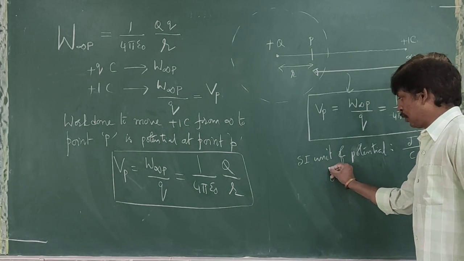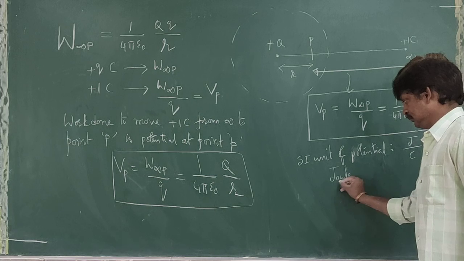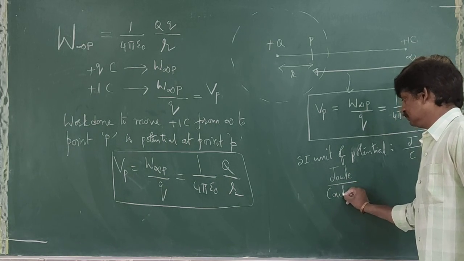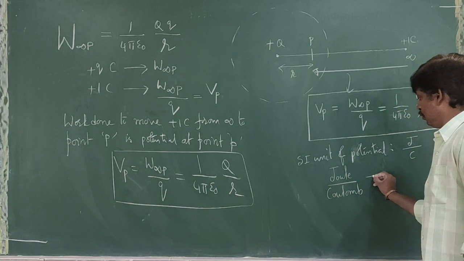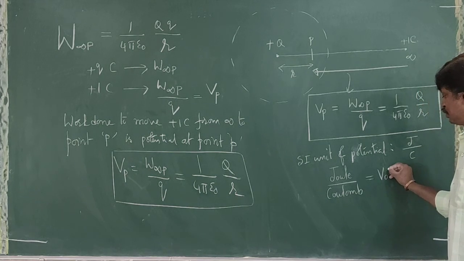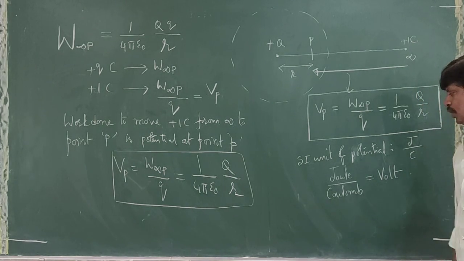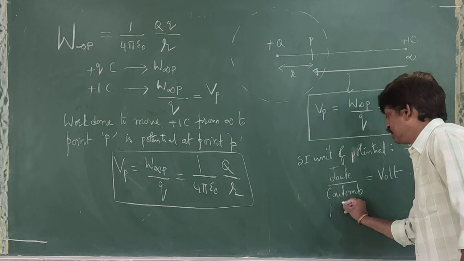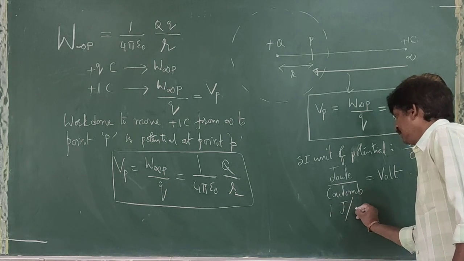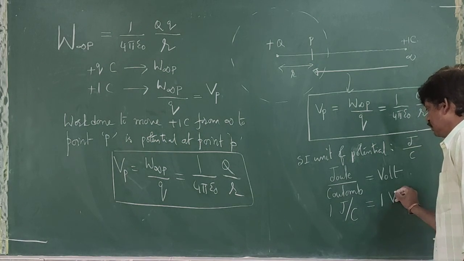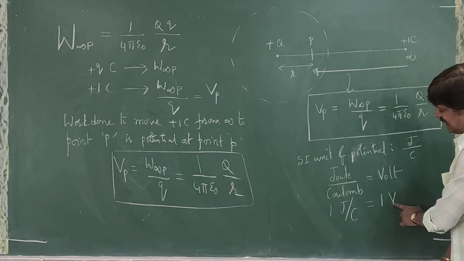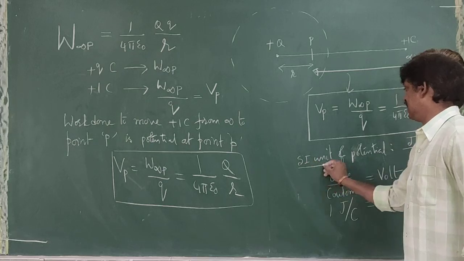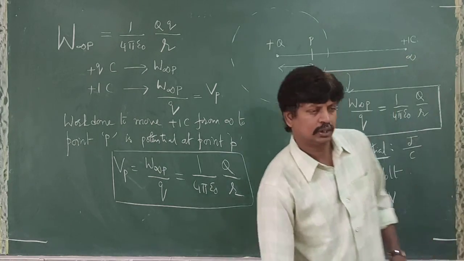So joule per coulomb. Joule per coulomb is called volt. So 1 joule per coulomb is called 1 volt. Volt is written as capital V, and this is the SI unit of potential.